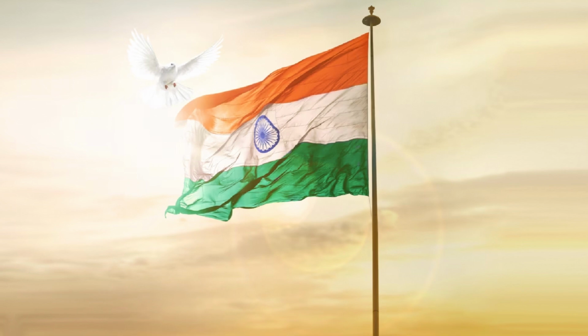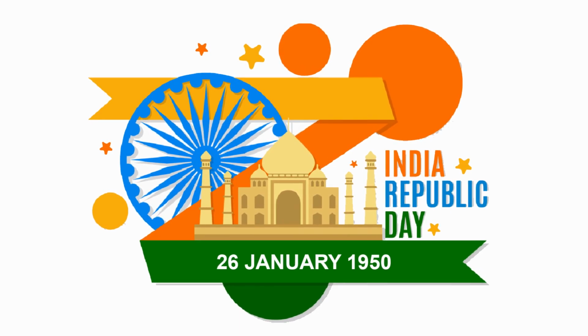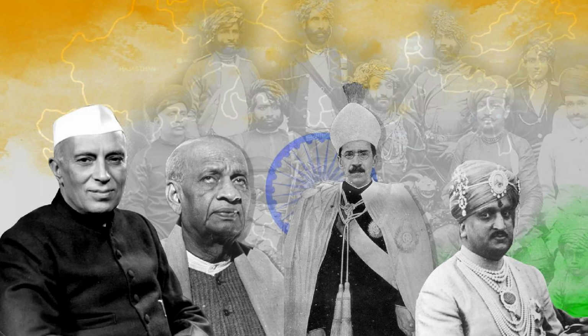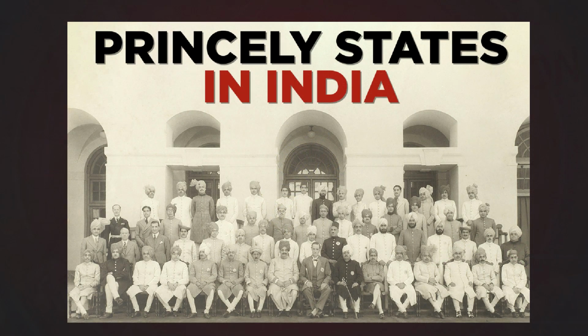Then on August 15, 1947 we got power, we got independence. On January 26, 1950 we approved a constitution. From there India became a democratic India. At that time people said, how is India going to be sustained? But there were different types of steel people, iron people, as we call them, like Sardar Vallabhbhai Patel, who convinced one way all the princely states to join India, but at the same time he threatened some states like Hyderabad, Junagadh and others, even Jodhpur. These princely states created a few problems here and there. Ultimately everybody agreed to be part of India.